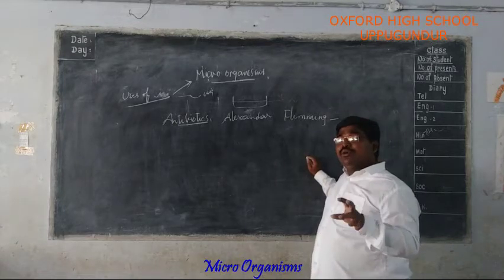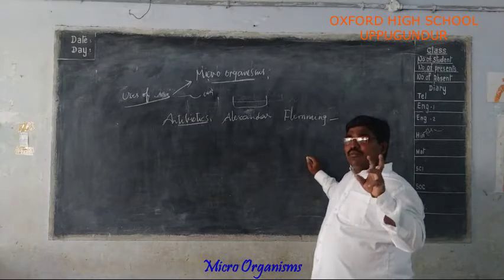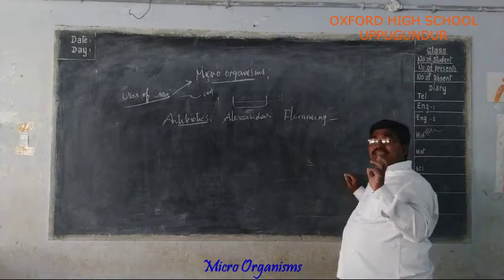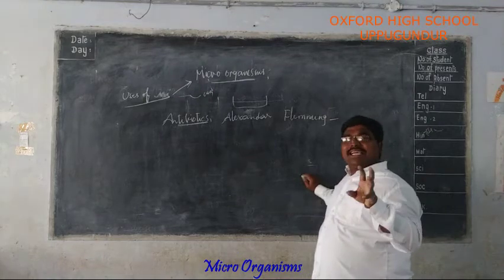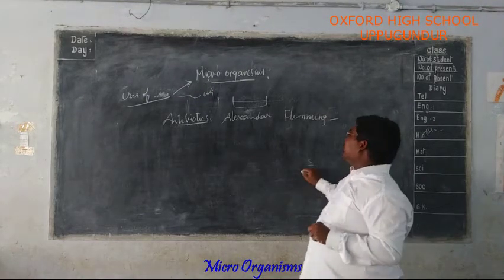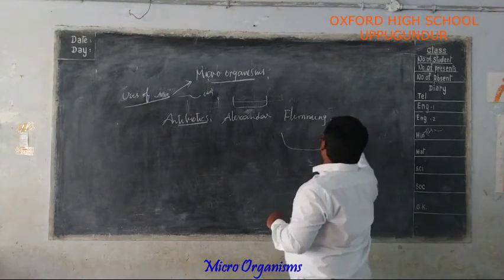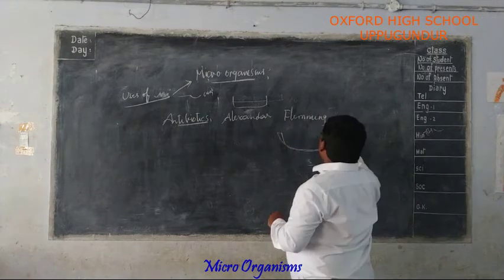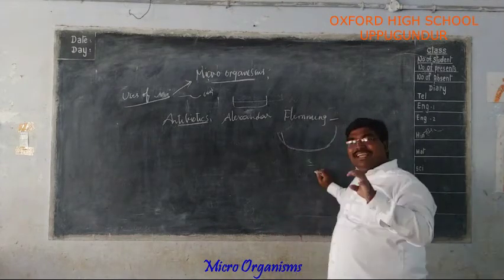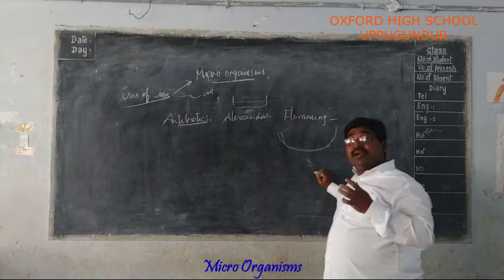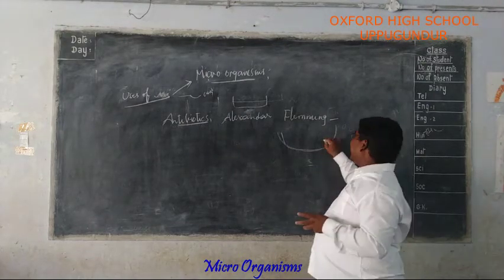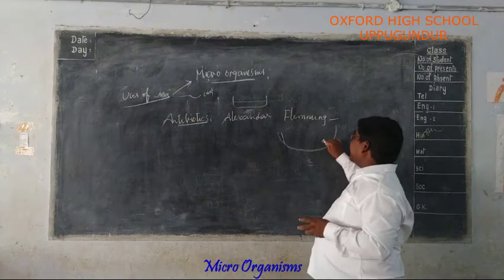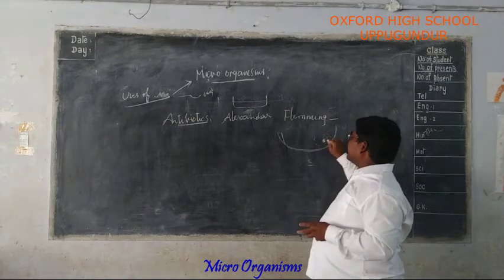So he wanted to cure those soldiers by developing a certain drug. At that time, one day in his lab, he observed that a fungus growing in a petri dish killed the growth of the bacteria.